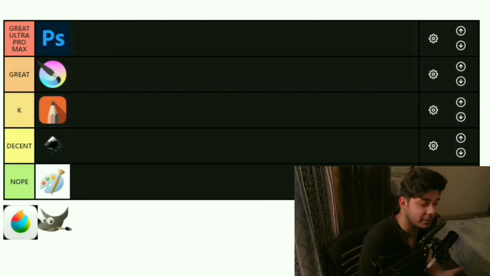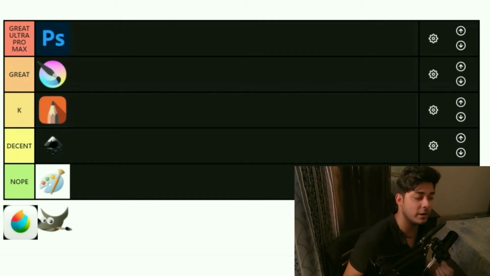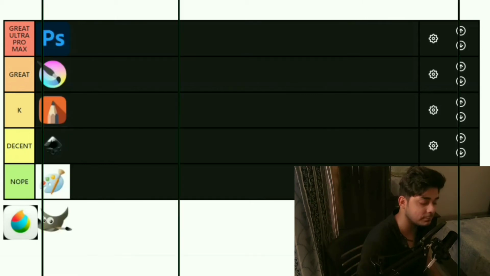However, the only reason I've placed Autodesk beneath Krita instead of alongside it is because this software won't get any updates from Autodesk. This software is basically shut down. It was shut down somewhere around June or July, maybe at the end of June, because of lack of usage, maybe, I don't know. But basically this software won't get any updates. You won't be able to find it in any of the official app stores. Maybe you will, but obviously it won't get any updates.